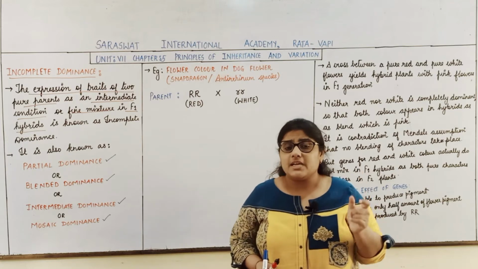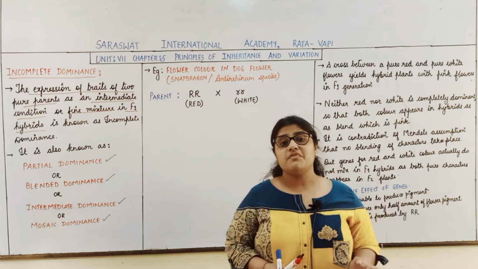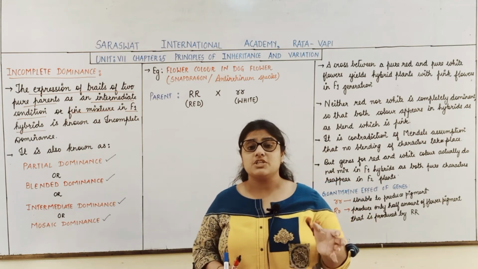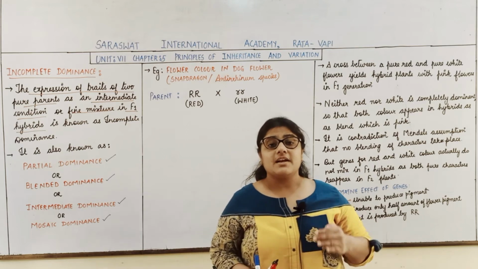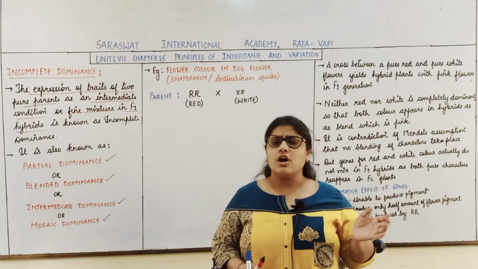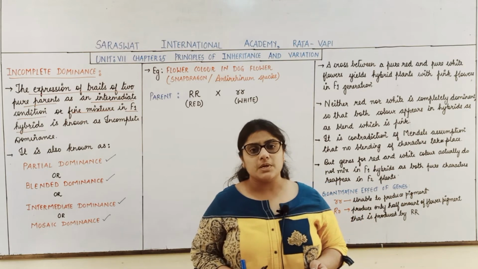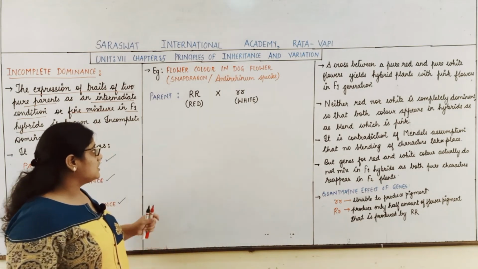But to the surprise, what result was obtained? All the flowers of the F1 generation were of pink color, which indicates red color is neither dominant over white color nor is white color dominant over red color. We will see what the condition was.